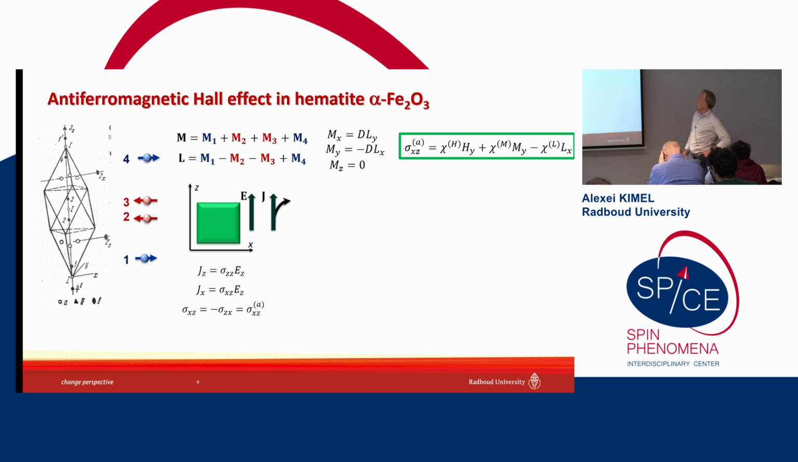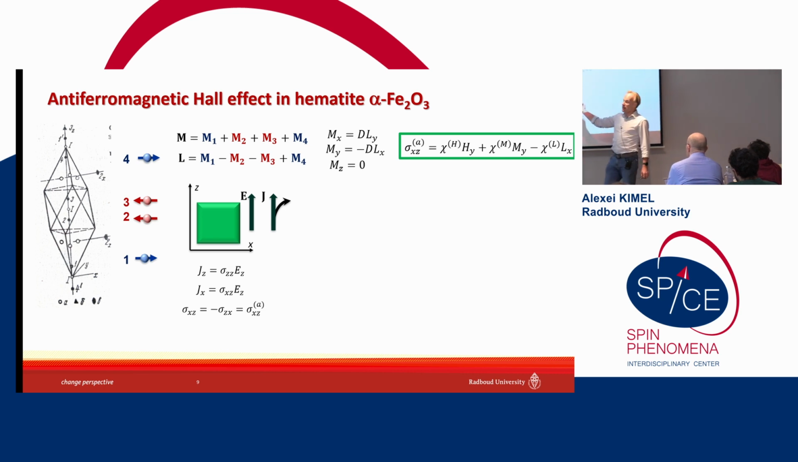Well, then you can continue in this direction, and think, for instance, about the antiferromagnetic Hall effect in hematite. So what is the Hall effect? Here I show the picture. This is the ZX plane. You apply an electric field in the Z direction. There is a current, normally in the Z direction. But if you apply a magnetic field in the Y direction, or there is a magnetization in the Y direction, you can expect a Hall current.